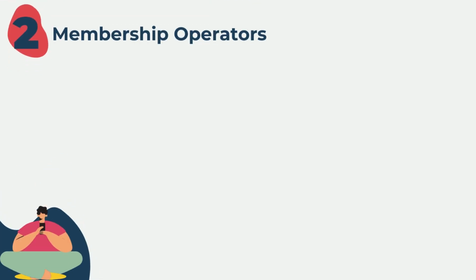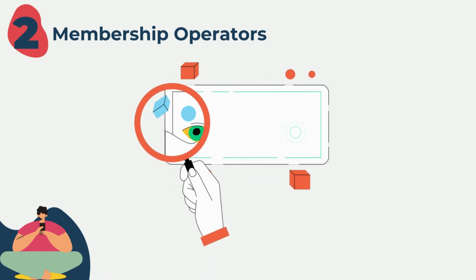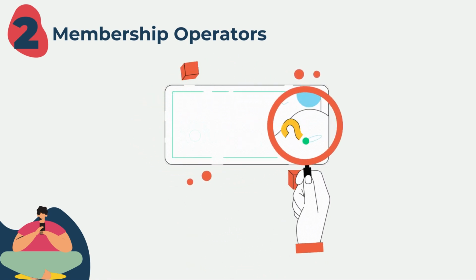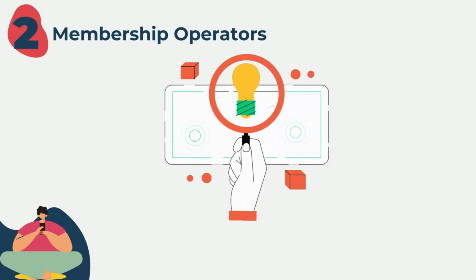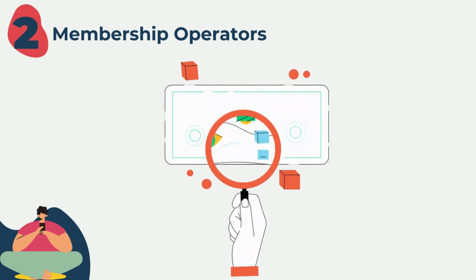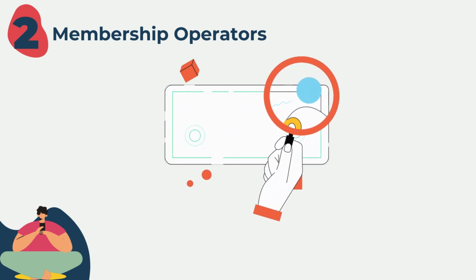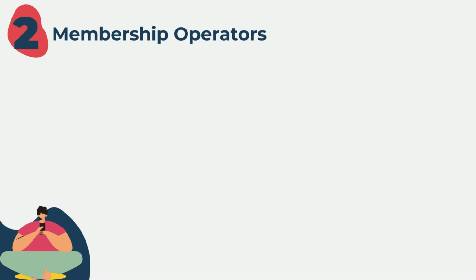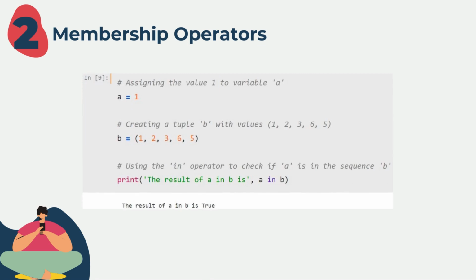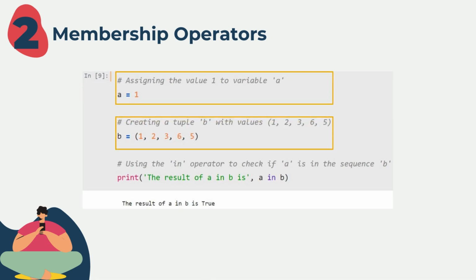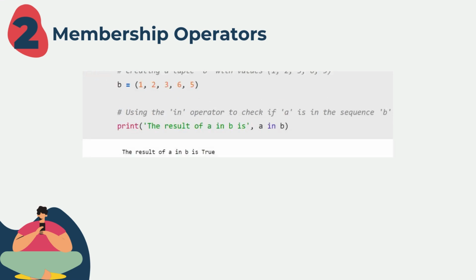Now, let's dive into membership operators, the detectives that determine if a value is part of the sequence or not. These operators bring a level of sophistication to our code, allowing us to investigate the presence or absence of a variable in a sequence. Let's start with the in operator. Here, a is assigned the value 1, and b is a sequence of 1, 2, 3, 6, 5. We use the in operator to check if a is in b. This operation evaluates to true if it finds the value of a in the specified sequence b and false otherwise.